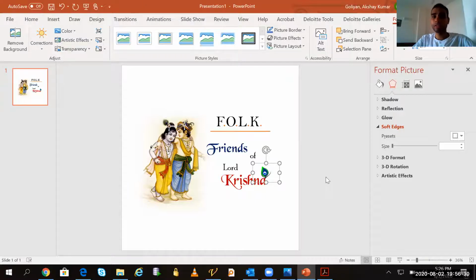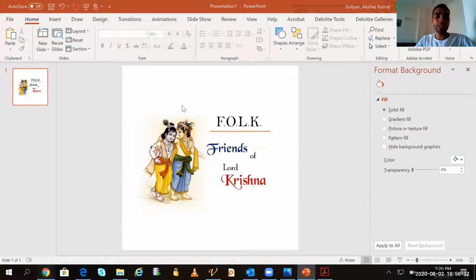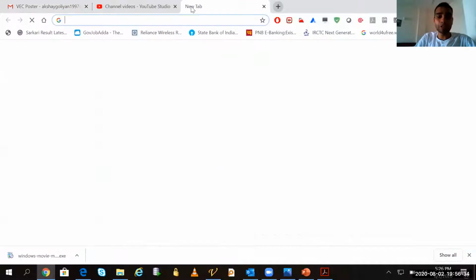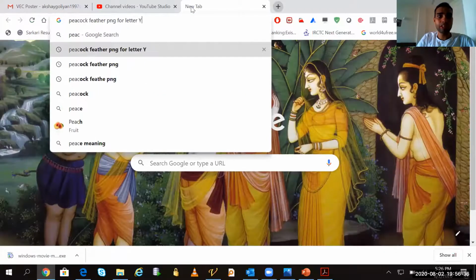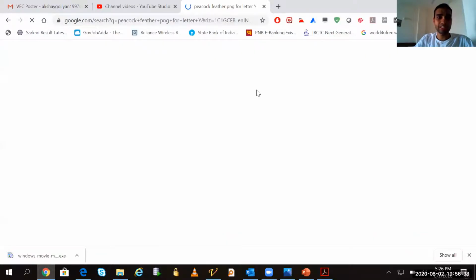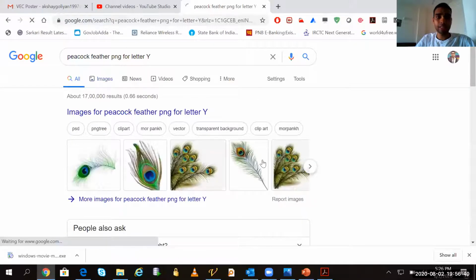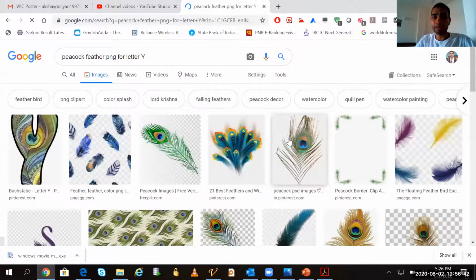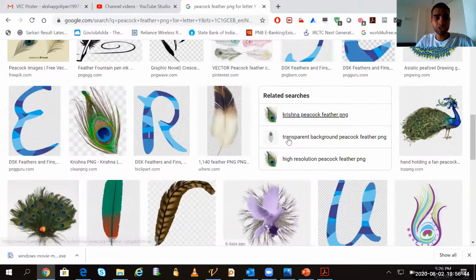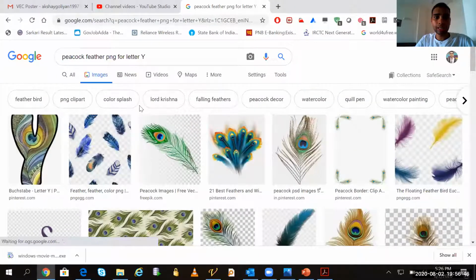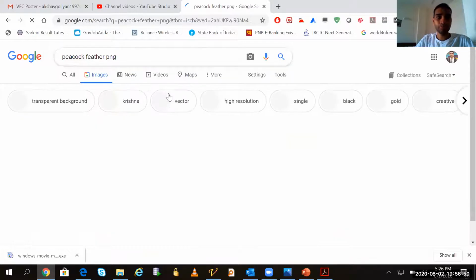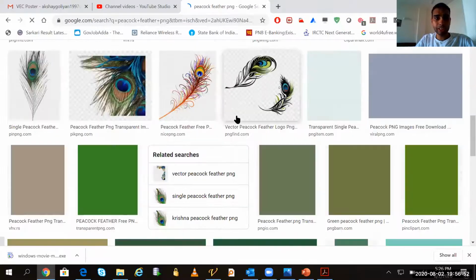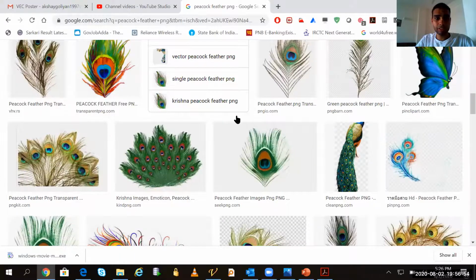Proji, I will repeat. Let's say I went to internet, Proji. I simply took one peacock feather image. Peacock feather PNG. This I searched previously. I'll go to images. I will simply try to take one beautiful peacock image. It can be just PNG like that.